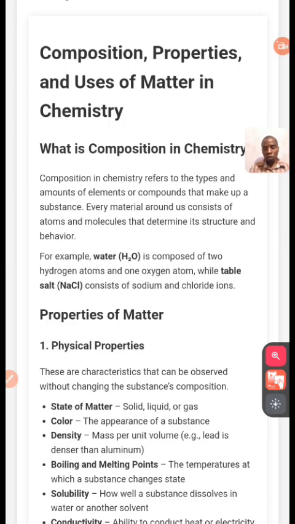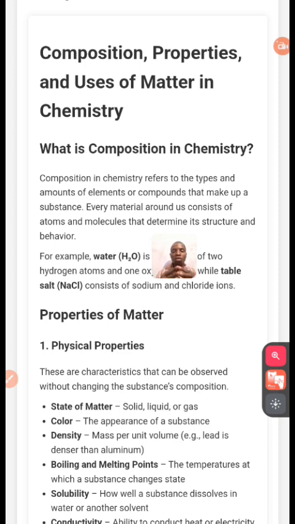The composition of water is two hydrogen and one oxygen. Are you getting me now? When you see this, look at this water. We have hydrogen, what? Two, and oxygen, one. When you combine both of them together, that is the one that gives us water.